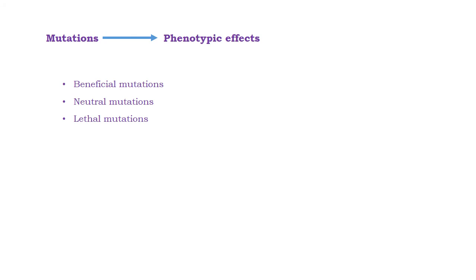A neutral mutation will not have any effect on the phenotype. Even if it has a phenotypic change, it may not provide any advantage to the organism. Lethal mutations are those mutations which will kill the organism. For example, a mutation can result in a truncated protein that was essential in a biochemical pathway. The organism may die due to the inactive protein. Such mutations are called lethal mutations.